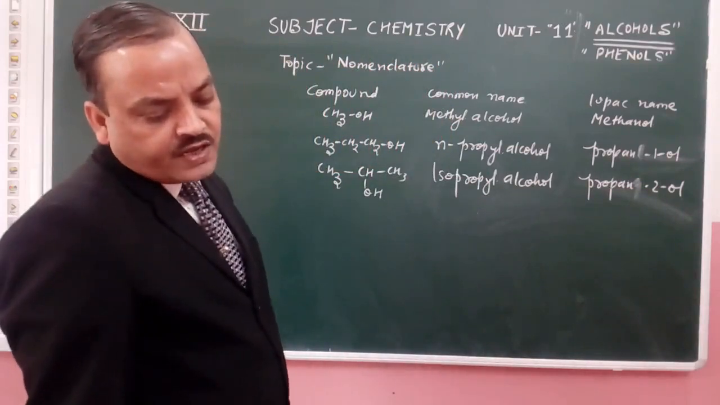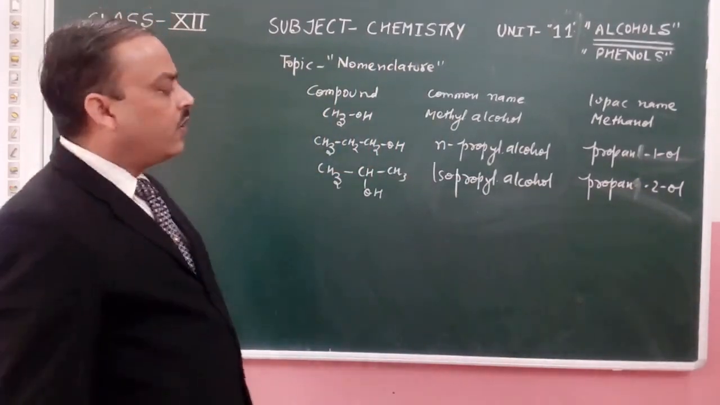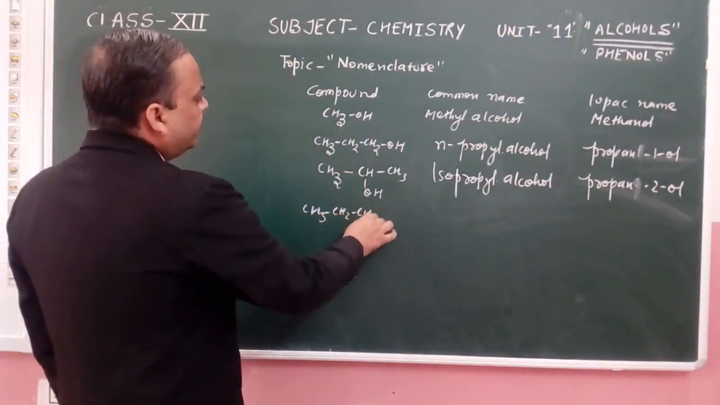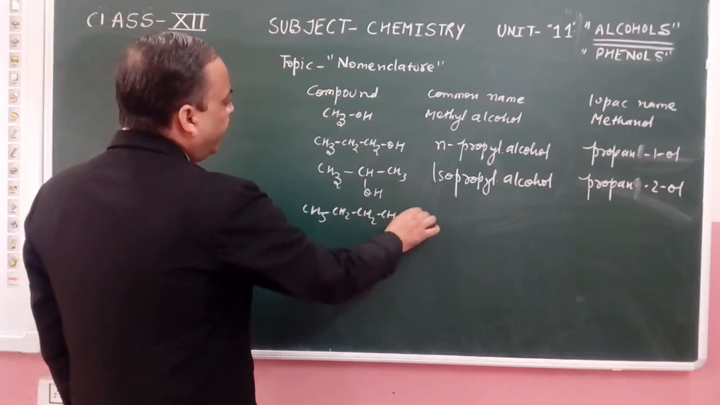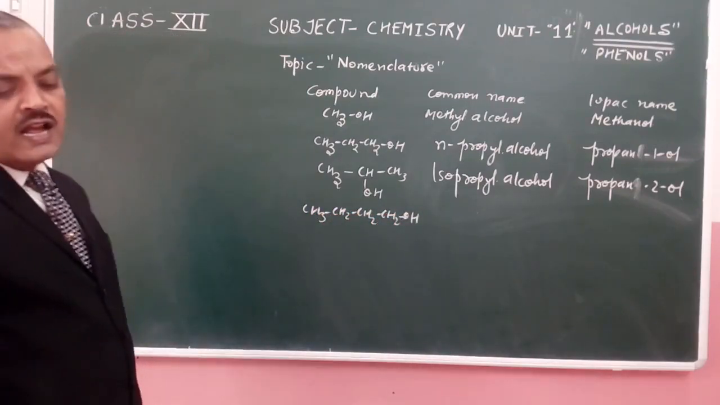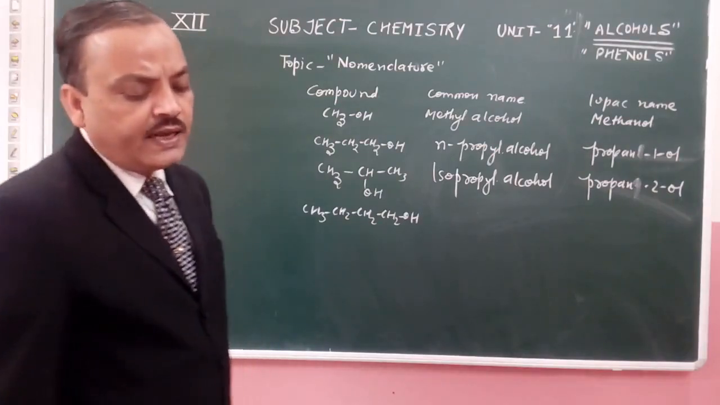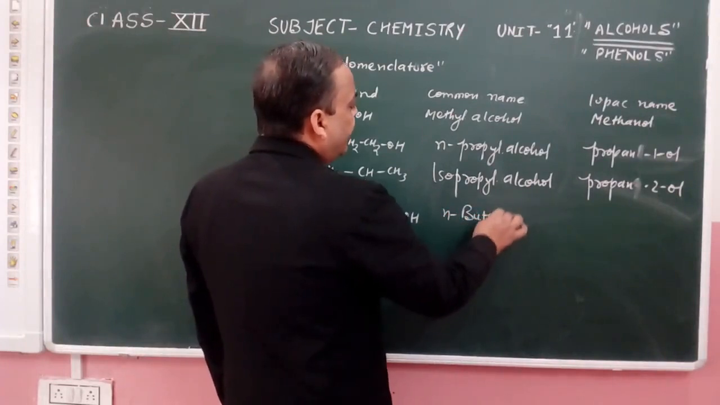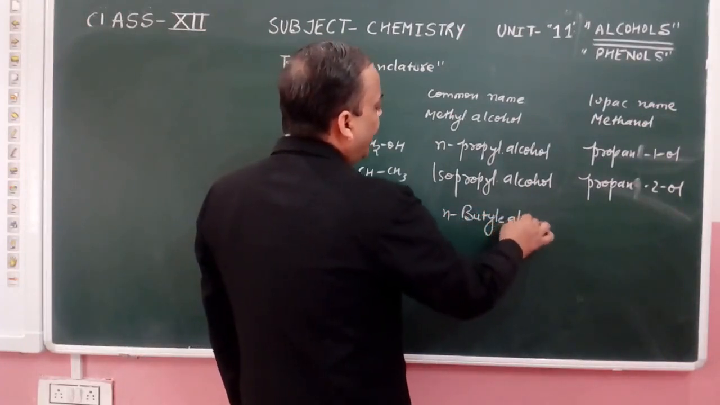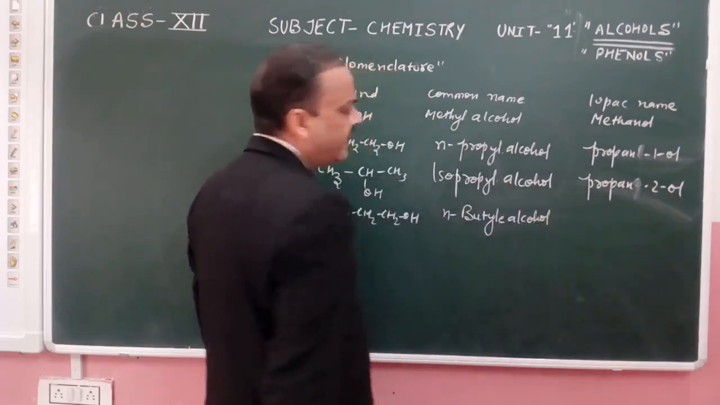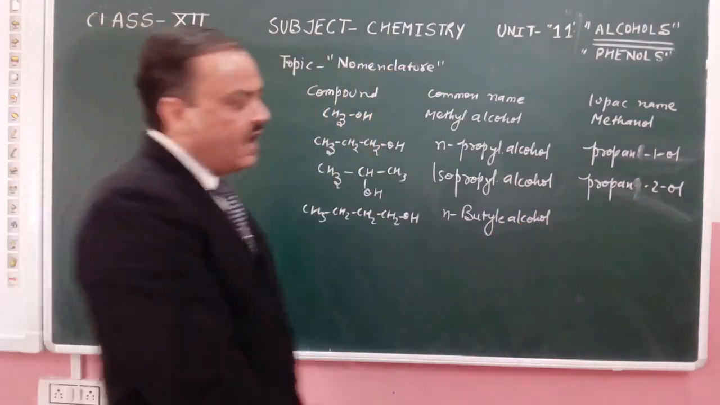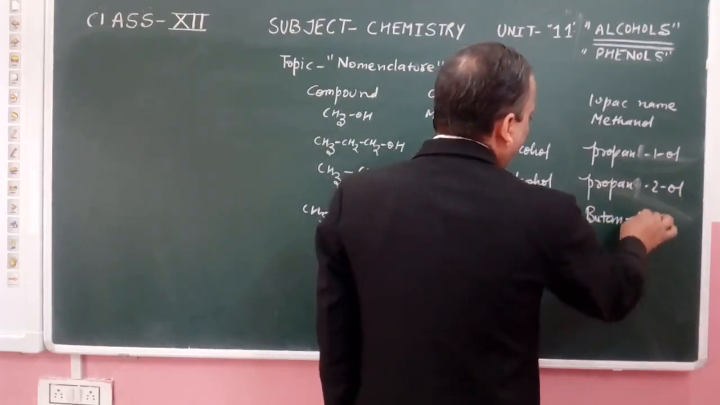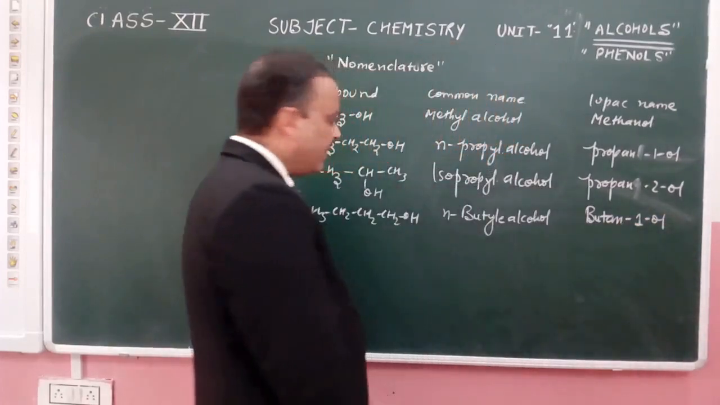If we have 4 carbon atoms, CH3CH2CH2CH2OH, the normal chain is present here, and that is n-butyl alcohol. The IUPAC name is butan-1-ol.